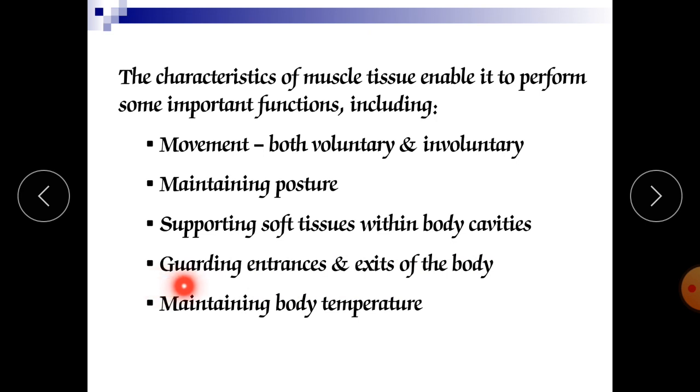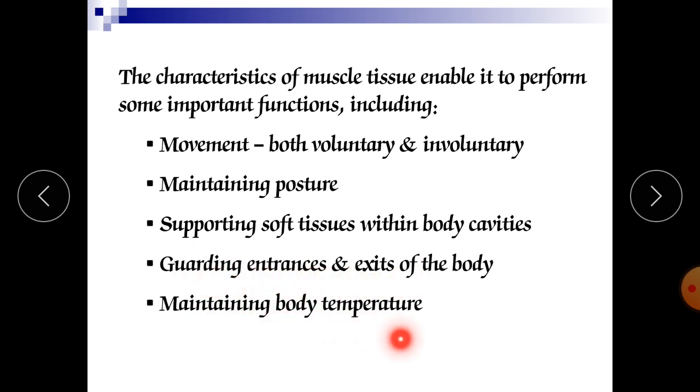Next is guarding entrances and exits of the body. For example, the pyloric sphincter of our stomach is guarding the entrance, meaning it is not allowing passage. Another example is the urinary bladder. Our urinary bladder has muscles which close and open the opening from the urethra, guarding the entrance, meaning they open voluntarily. When we want, we can urinate. When we don't want, we can suppress and control it.